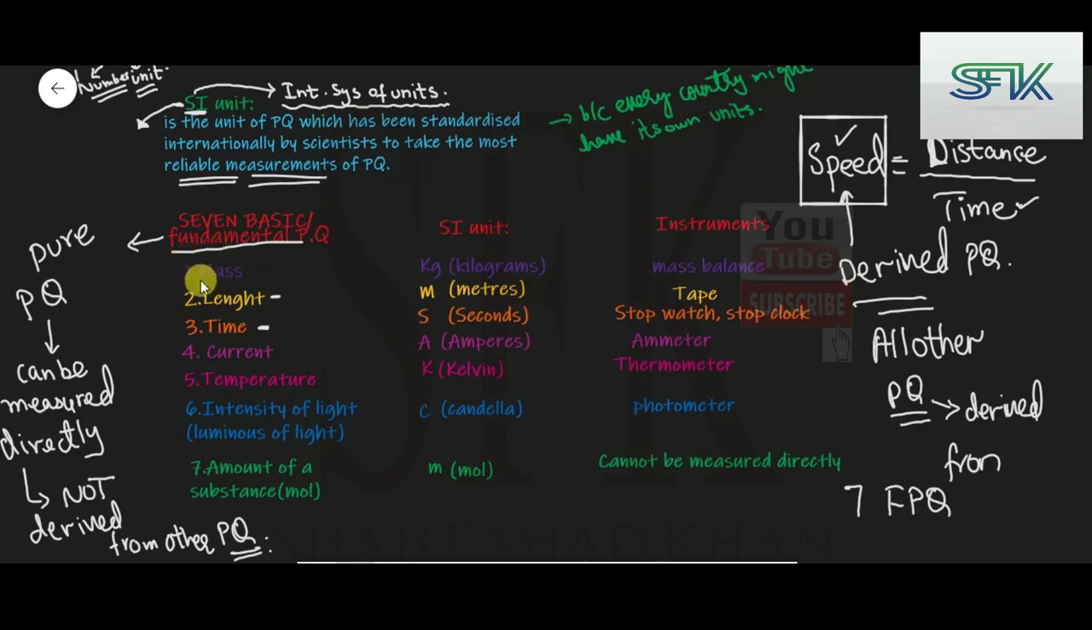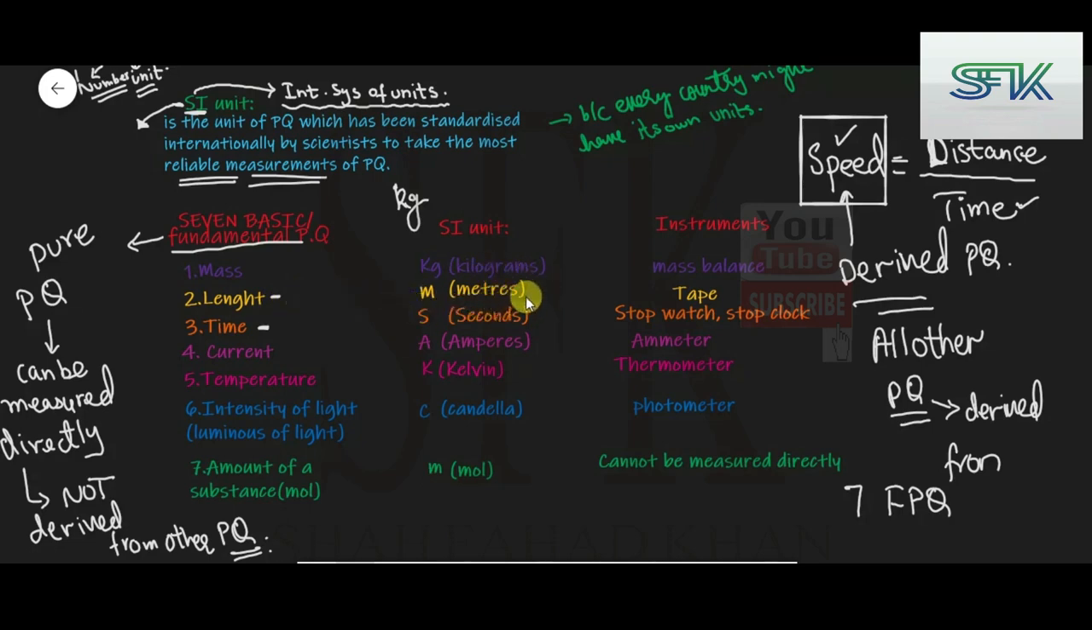The very first one is mass. Mass can be measured using a mass balance. The SI unit, the unit which has been agreed to be used internationally by the scientists, is kilograms or kg. By the way, this k is a small k. It has to be small, and this g is also small. Both of them are lowercase letters.